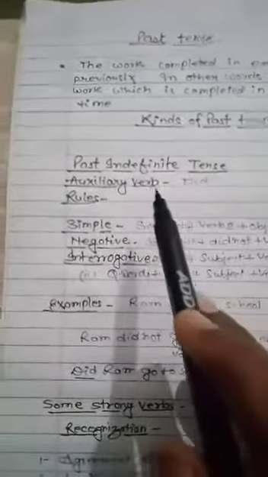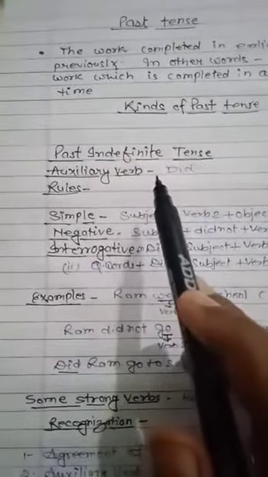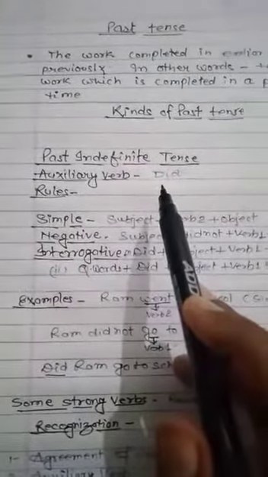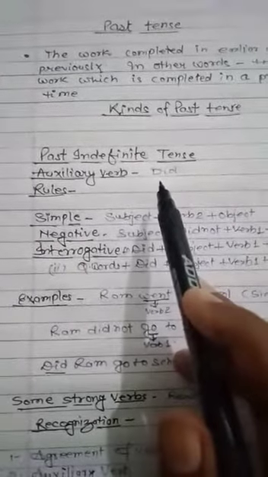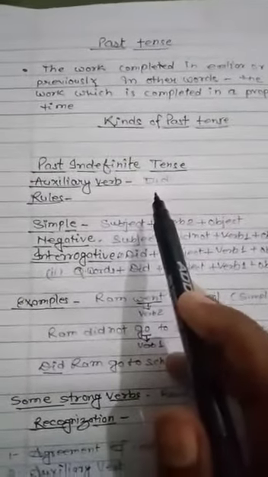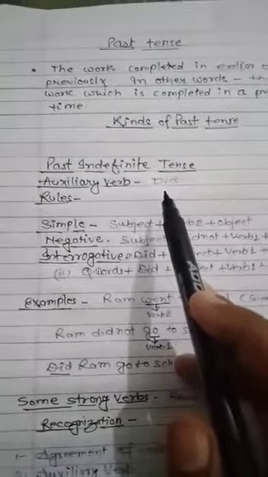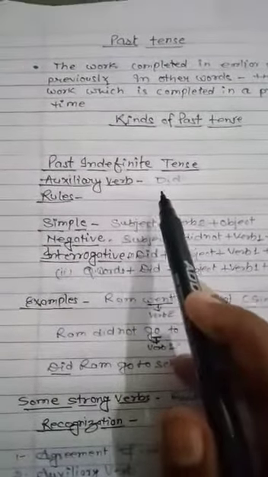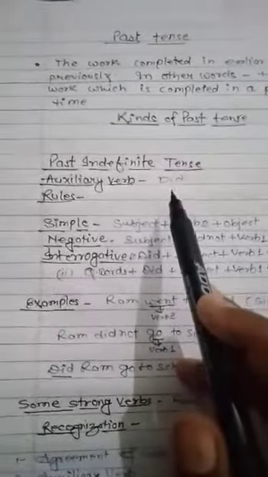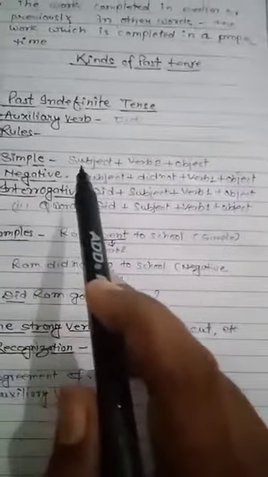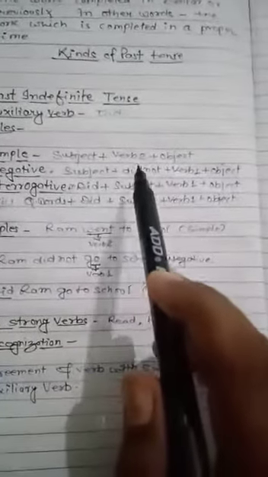How will you recognize that this one is past tense? I have earlier explained that there is one important thing for recognition, and that is the auxiliary verb. With the help of the auxiliary verb you can identify any kind of tense. The auxiliary verb of past indefinite tense is did, but this one is somewhat difficult because in a simple sentence did is not used, only subject and verb second form plus object.